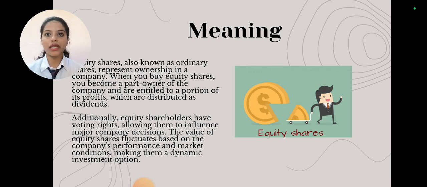And apart from that, equity shareholders, as they are the real owners of the company, will have the voting rights, and these are also called ordinary shares or equity shares. As you can see in the image, the whole thing is called the equity share capital, where each part of the equity share capital represents equity shares, and the person who has subscribed to those equity shares is called an equity shareholder.